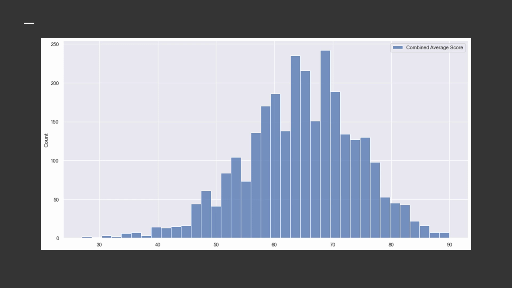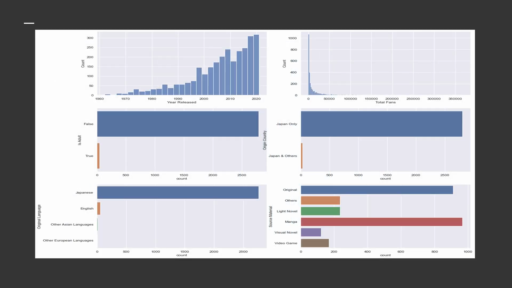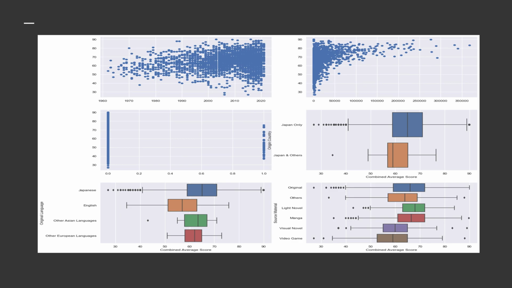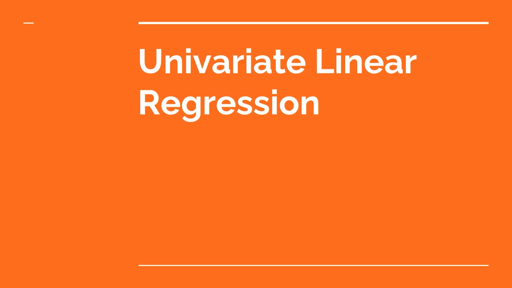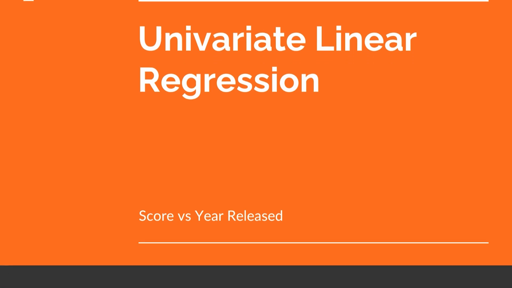This is our visualization for score data. Our score data is the combined weighted average score between scores from TMDB and AnyList. And these are our visualizations for our predictors data. Now, I'll be going through the univariate linear regression for score versus year released.